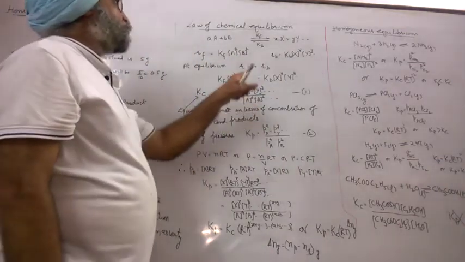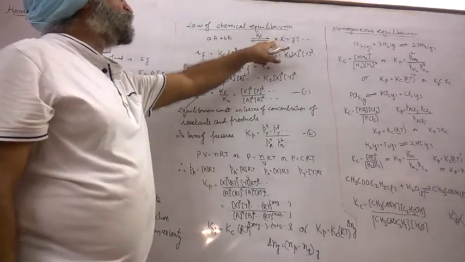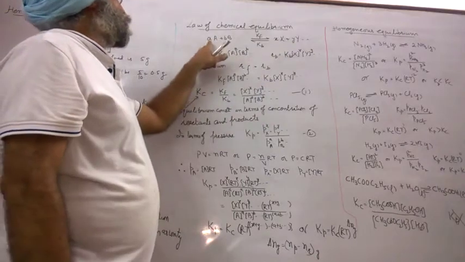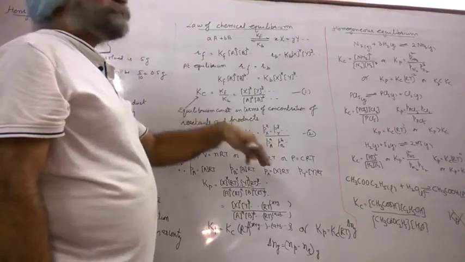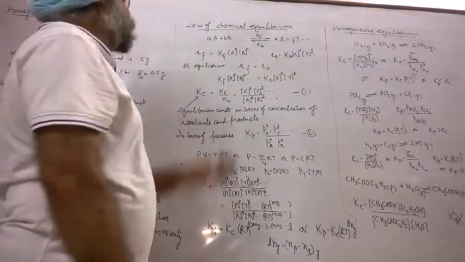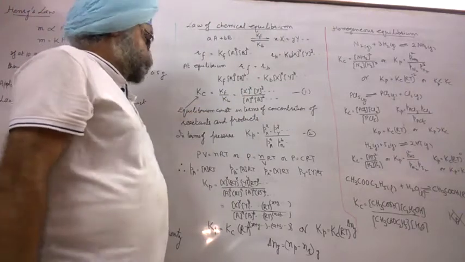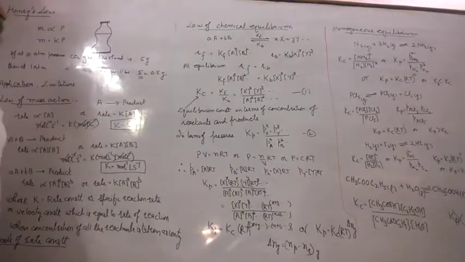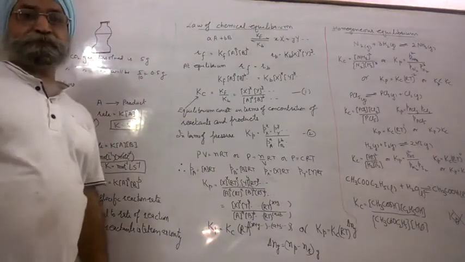In this case the coefficient is small x, small y, small a, small b. It may be 1, 2, 3, 4, 5, any digit that goes to the power. But this is possible when the observable property is the concentration.